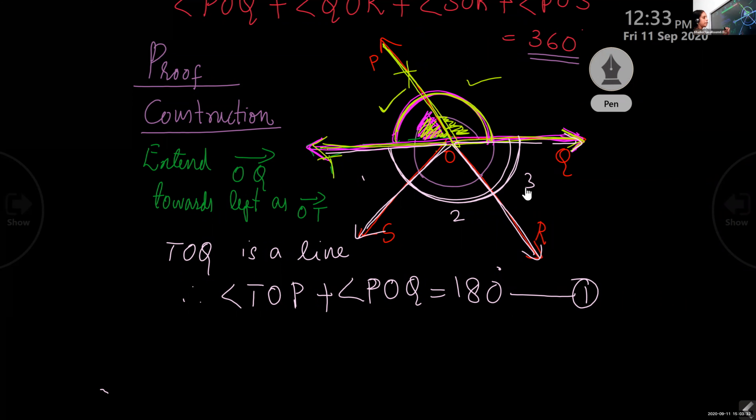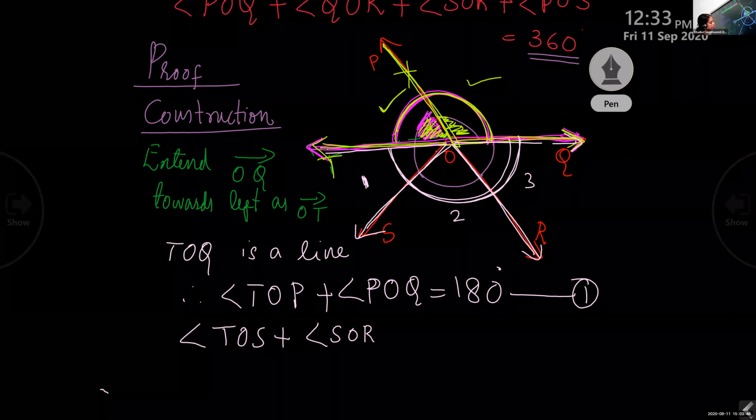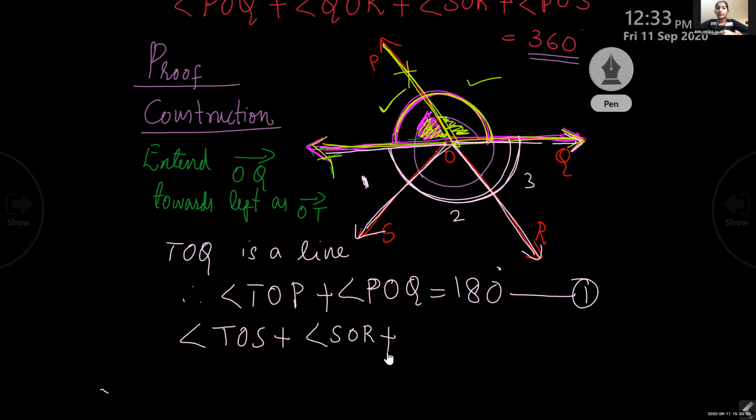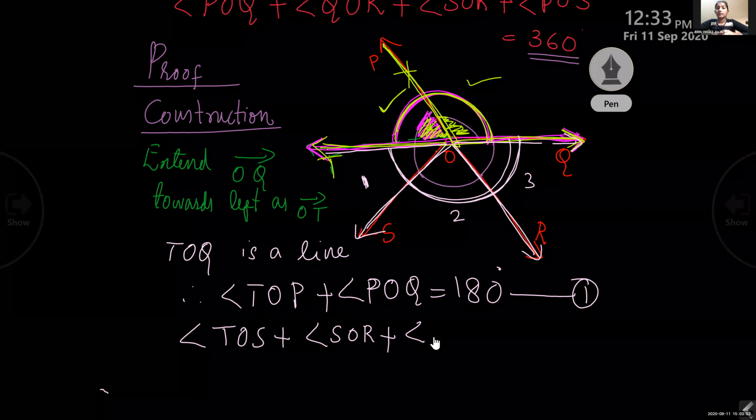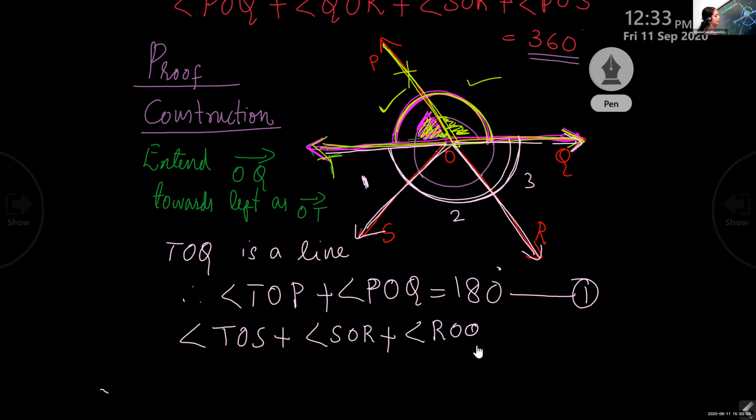Will you name those three angles? Angle TOS, very good. Angle TOS plus angle SOR plus angle ROQ equal to 180 degree. That is equation number 2.